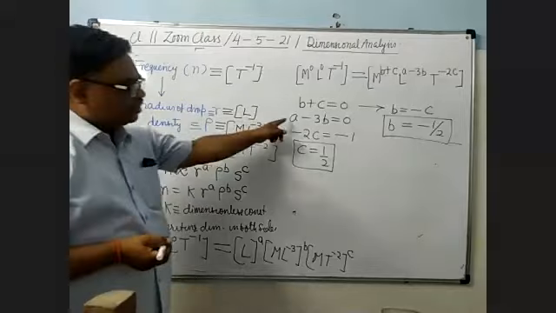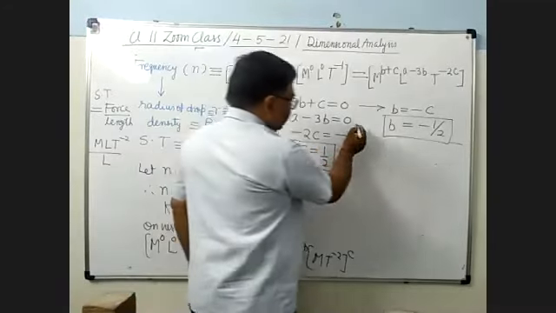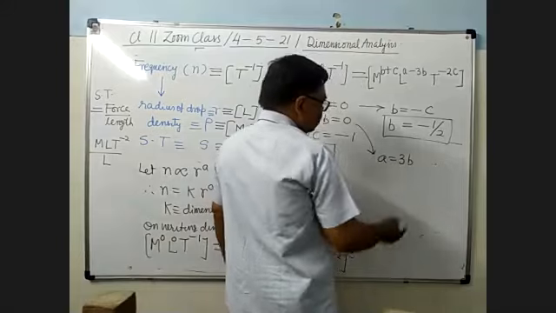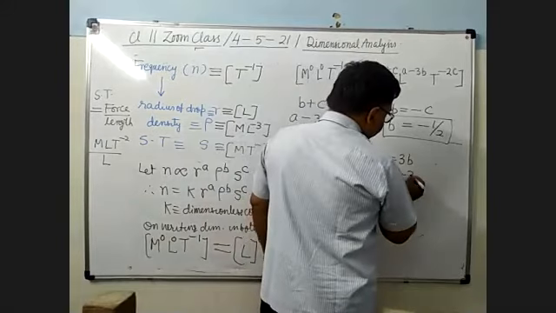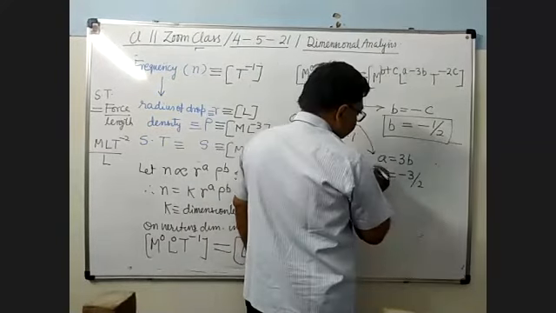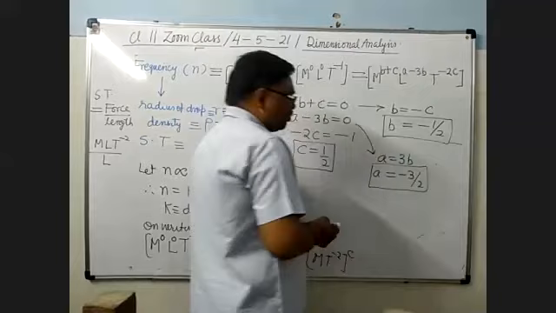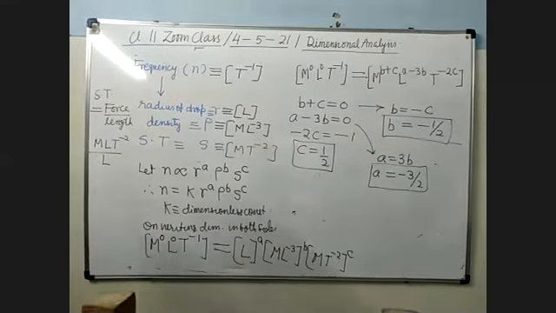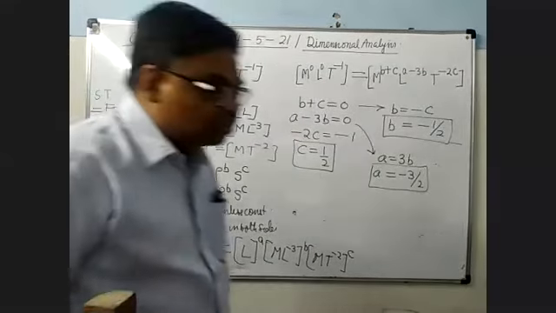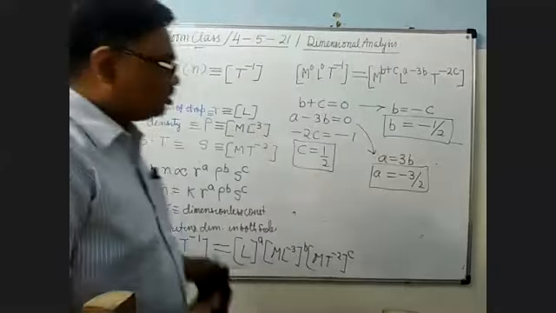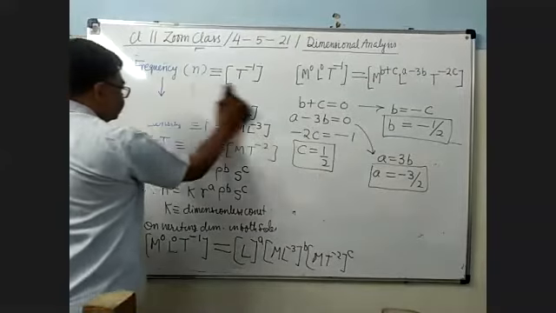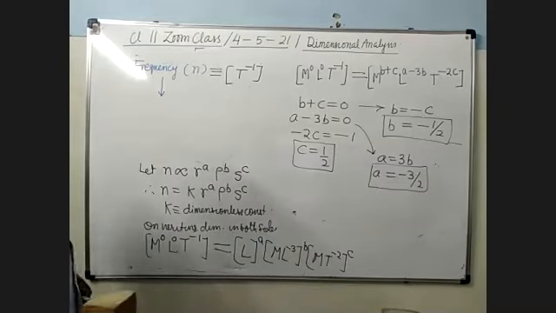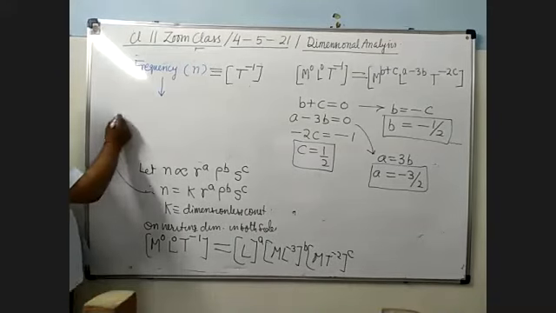Now you substitute here. a equals 3b, that is equal to minus 3/2. When you put the value of b, it will be minus 3/2. Now you substitute these values in this.